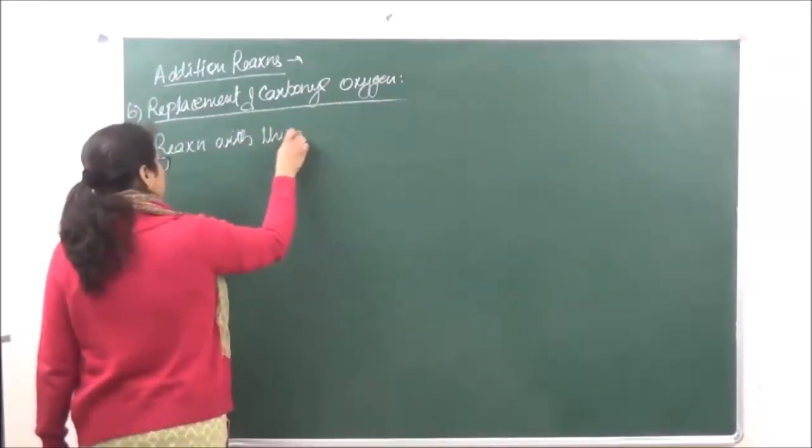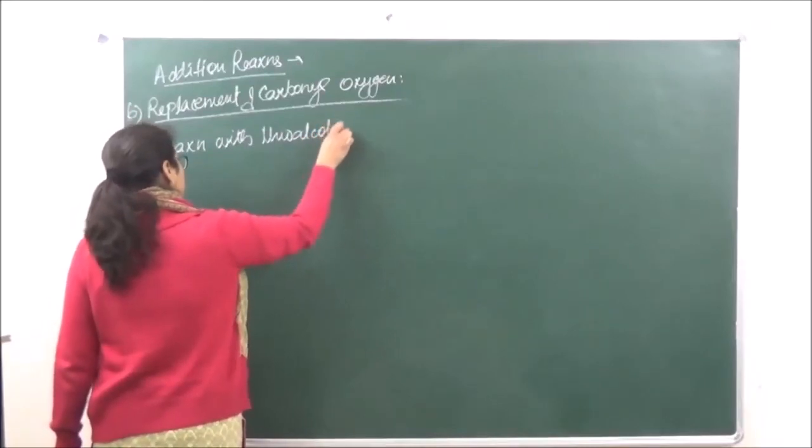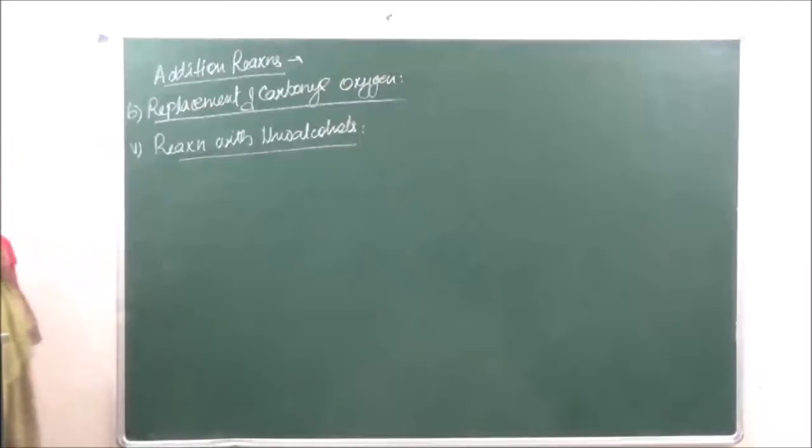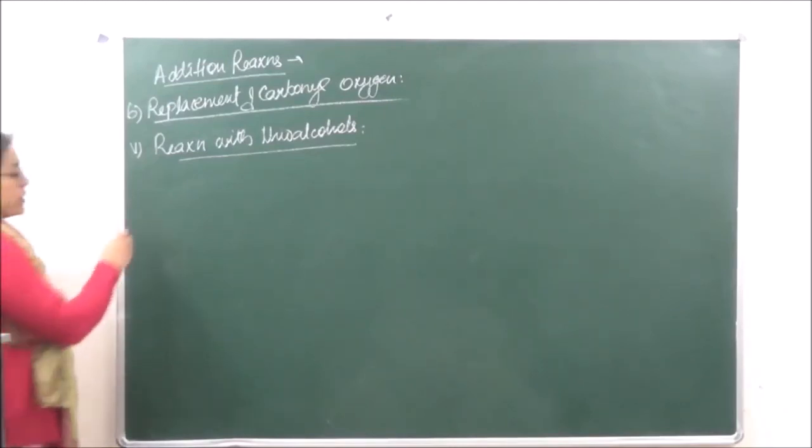Then the next reaction, the 5th reaction which we are going to do, is the reaction with thioalcohols. Now thioalcohol is going to be C2H5SH. So 2 molecules of thioalcohol are going to react.